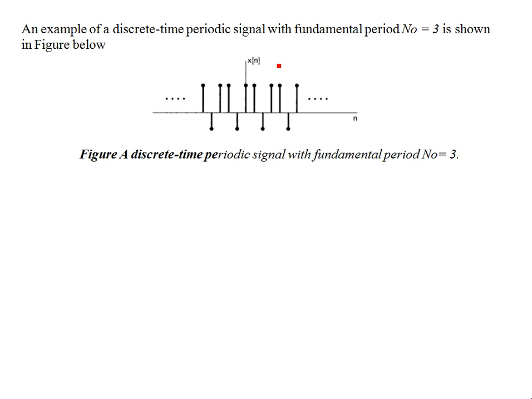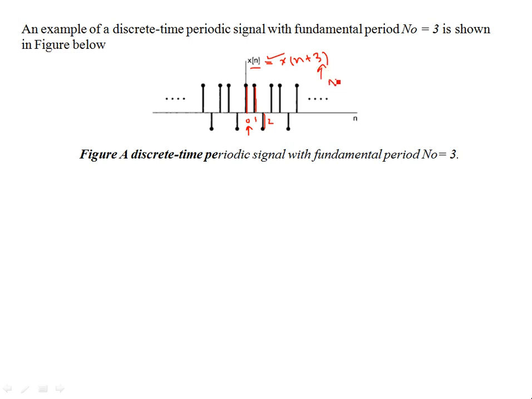So an example of a periodic discrete time sequence: you can see by inspection, looking at the samples of x[n], that this sequence is going to repeat itself after capital N equal to 3. So after the 3 samples, so this is, for example, 0, this is 1, this is 2. If you include the 0 sample, you count the 0 sample as well. And then there are 3 samples after which the sequence x[n] is repeating itself. So this is equal to x[n+3], right? 3 happens to be my fundamental period. This is capital N, right?